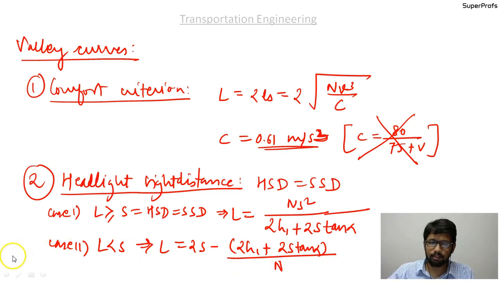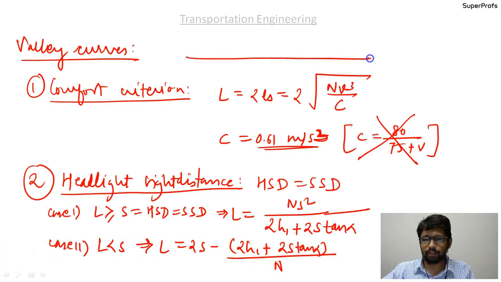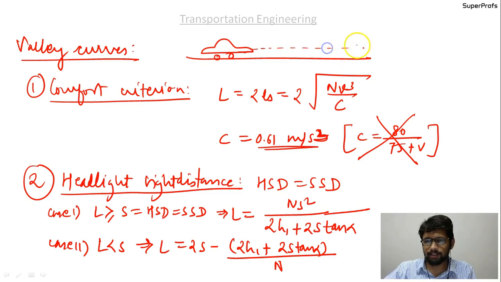Okay, where alpha and h1, I should tell you, suppose this is a vehicle like this, then this is the headlight, and this is h1. The small h1 is this, which is equal to 0.75 meters by IRC, the height of the headlight from the pavement surface, and it is set upwards by the manufacturer in this way.